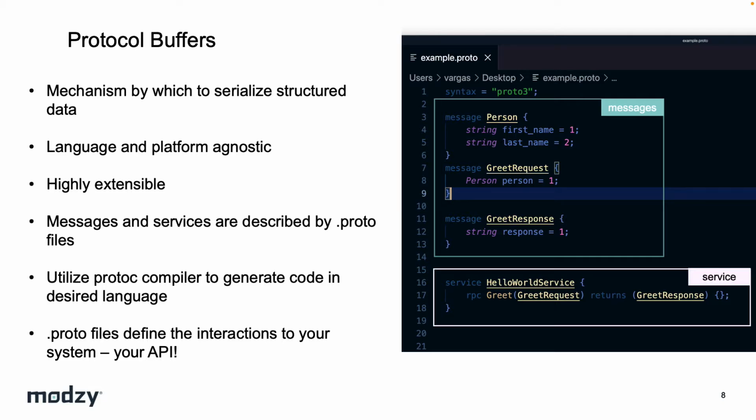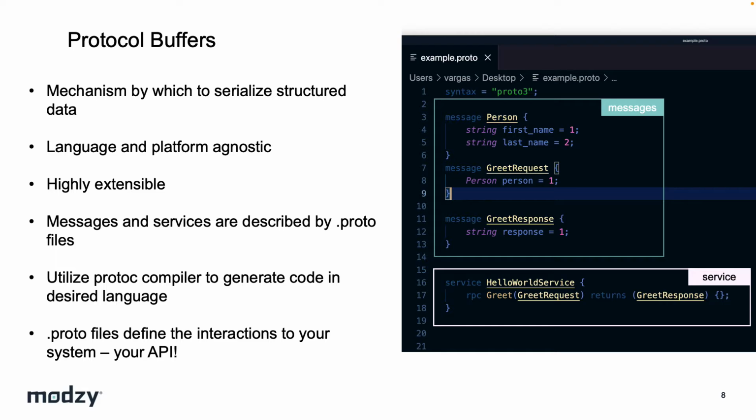And then we have a single RPC defined. This RPC is called Greet. It expects a GreetRequest as defined above, and it returns a GreetResponse. So immediately, as a developer, by looking at this file, I know exactly what data I can expect, but also what data is expected of me to provide to the server.